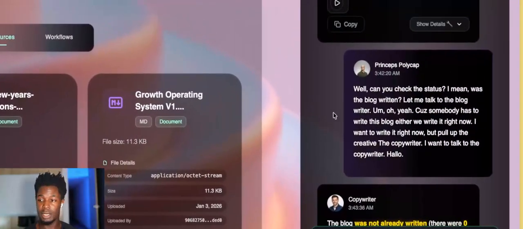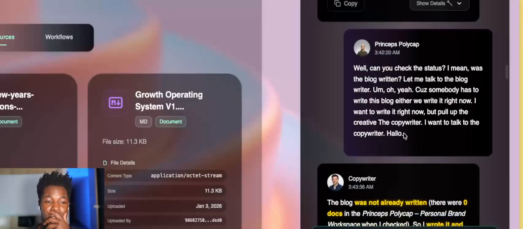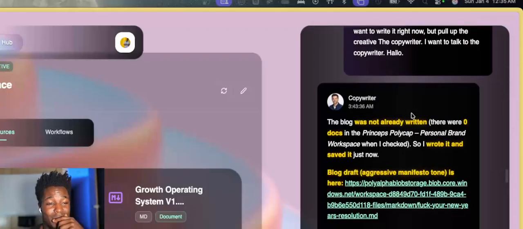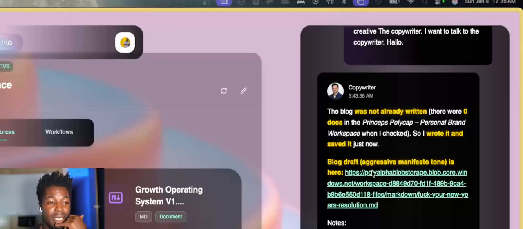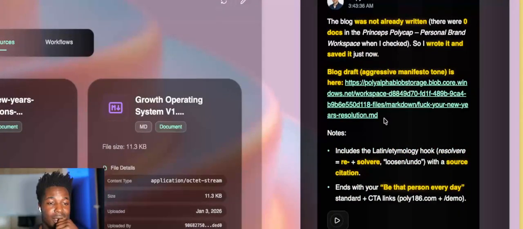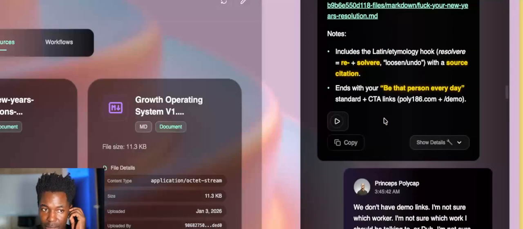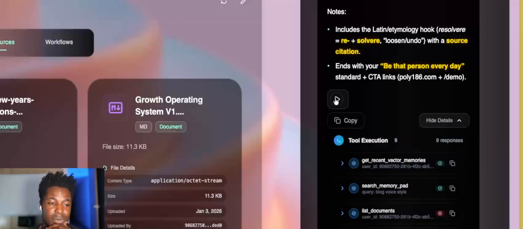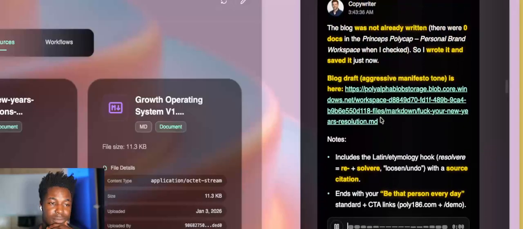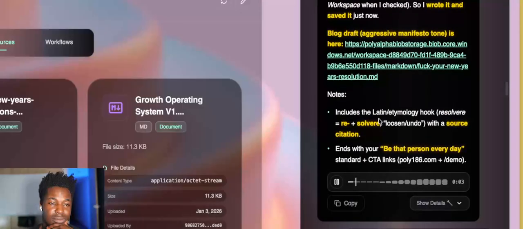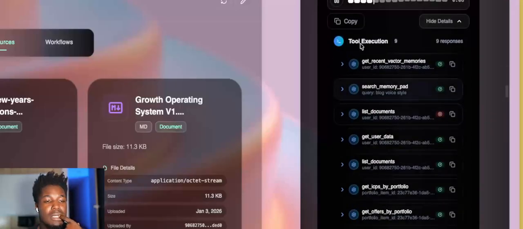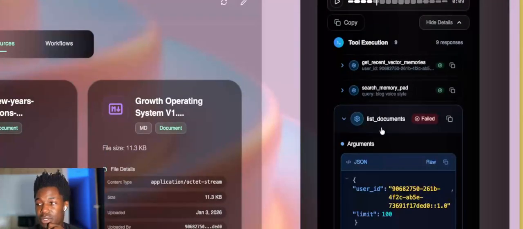Hey, we're back. So if I scroll here a little bit, you'll see that I asked for the copywriter. So it automatically switched to the copywriter. I think the copywriter is the one who created a new version of it that is copywritten. Obviously with every single worker, you're gonna get the same thing. The blog was not already written. There were 0 docs in the Princeps Polycap personal brand workspace when I checked. So I wrote it and saved it just now. Blog draft. I think there's actually an error with that tool, so I'll fix that.